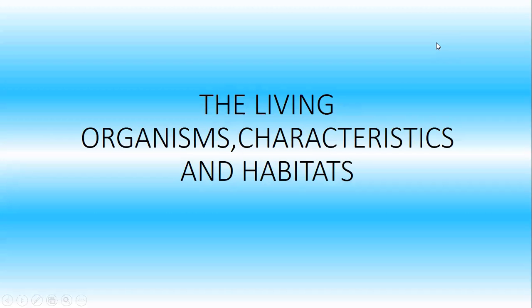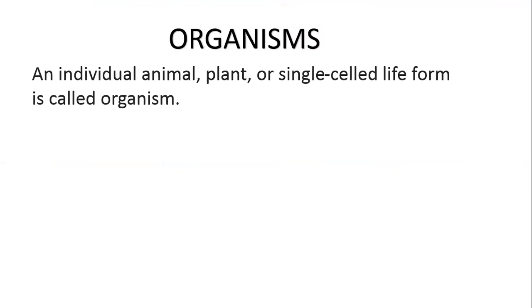The living organisms, characteristics, and habitats. Organisms. An individual animal, plant, or single cell life form is called an organism. In easy words, it means living beings, such as humans, animals, plants.